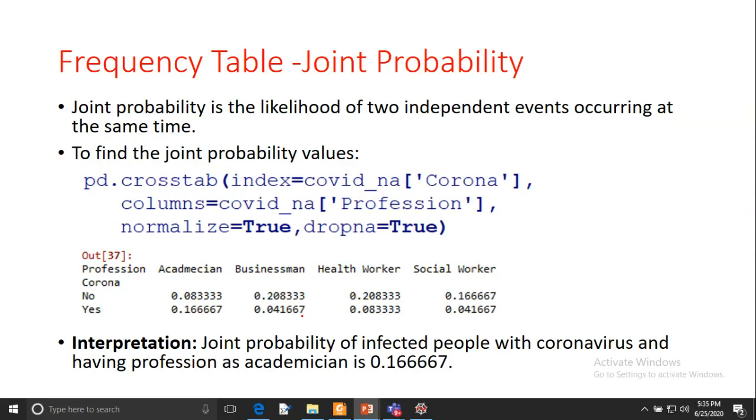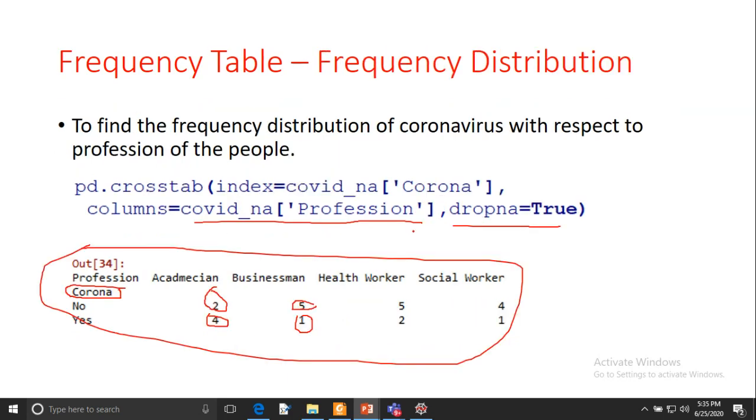So you use the pd.crosstab function and pass the name of the column, and the next column in the column keyword. In the previous example, you have seen that we are not using the keyword normalize; we are just using dropna equal to true directly.